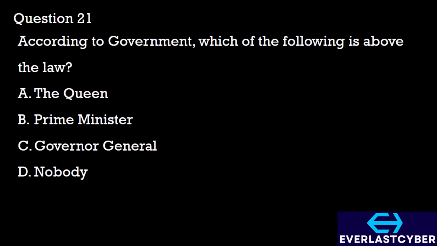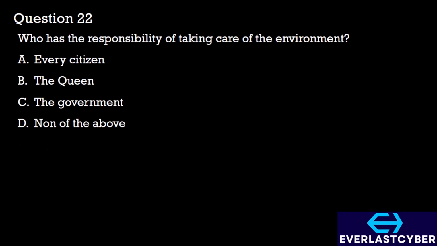Question 21. According to the government, which of the following is above the law? A. The Queen. B. Prime Minister. C. Governor General. D. Nobody. The answer is option D. In Canada, nobody is above the law. Question 22. Who has the responsibility of taking care of the environment? A. Every citizen. B. The Queen. C. The government. D. None of the above. In Canada, every citizen is responsible for taking care of the environment, so the answer here is option A.